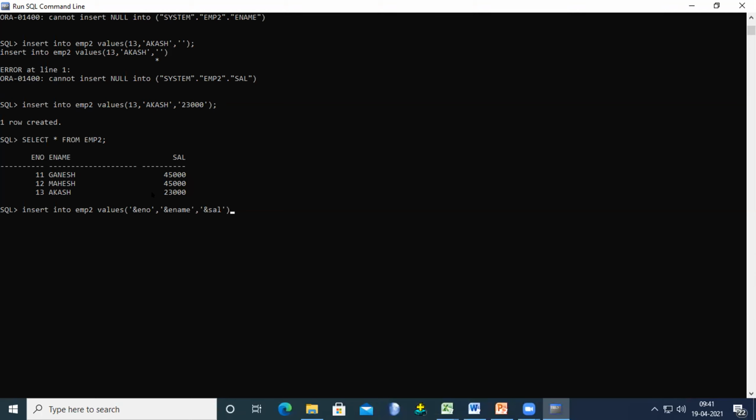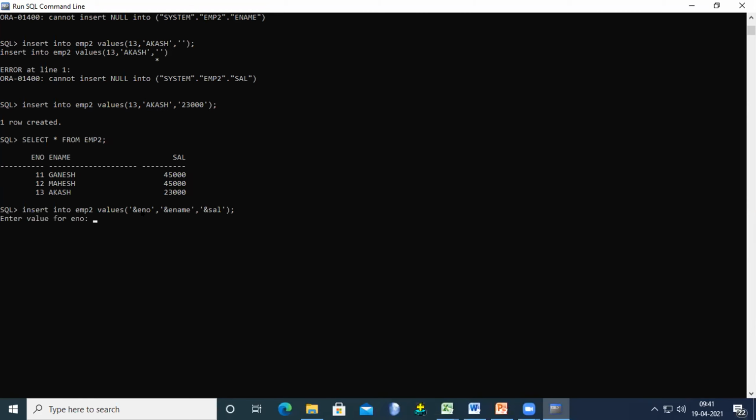Please note down this: insert into EMP2 values, within single quotes ampersand field name. When we use the ampersand, it will receive the value at that particular address. Now let's see. I'm giving the semicolon here and pressing enter. Then it will ask for the values one by one.